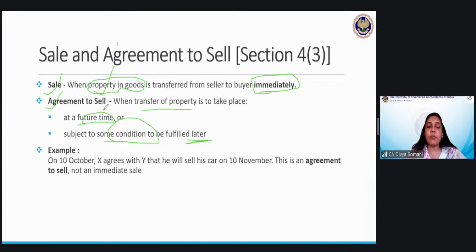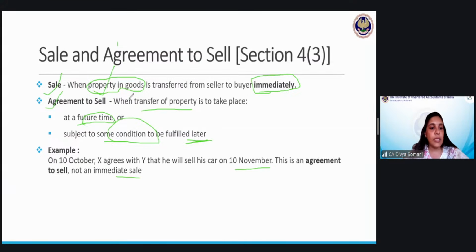And in agreement to sell, it may happen that the buyer has already made the full payment, but still the goods are to be produced and then they will be transferred. So it may happen anyways. So let us see this example. On 10th October, X agrees with Y that he will sell his car on 10th November. This is an agreement to sell and not an immediate sale. So whenever the car will be manufactured, or whenever the shopkeeper, or this person will acquire the car, he will give it to the other person. Therefore, since a future date is involved, it is talking about the agreement to sell.